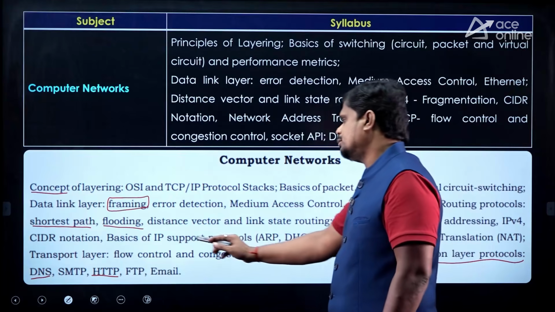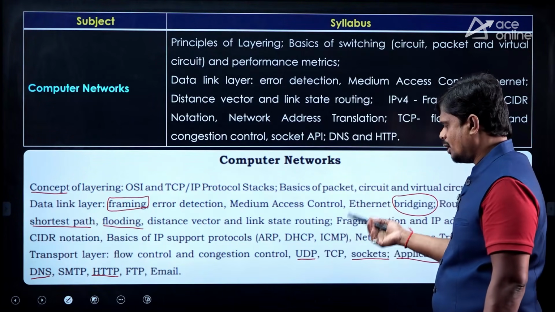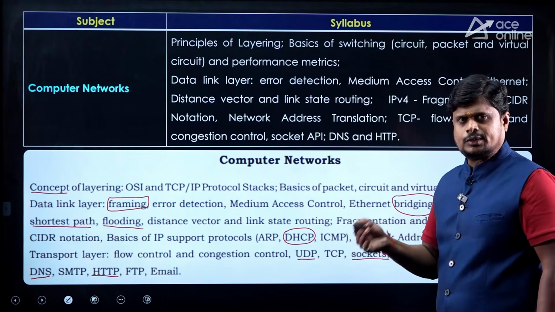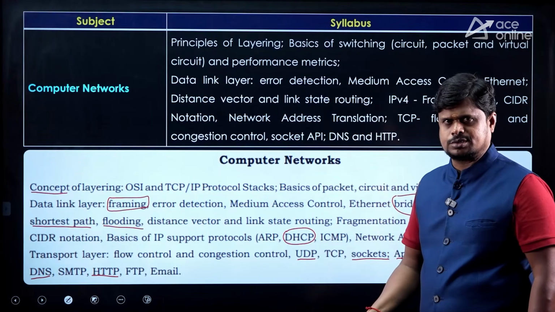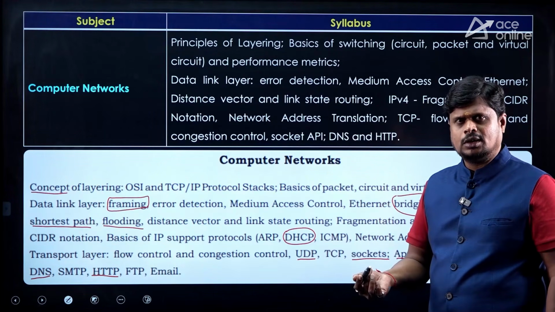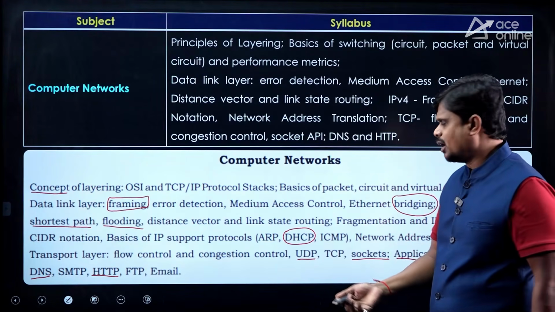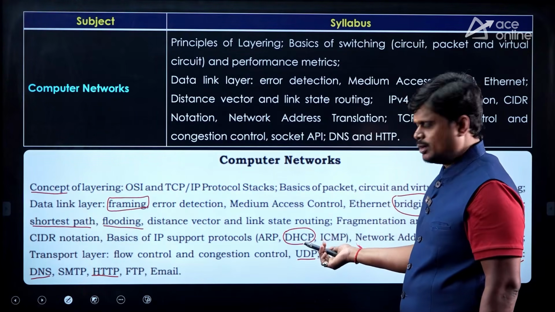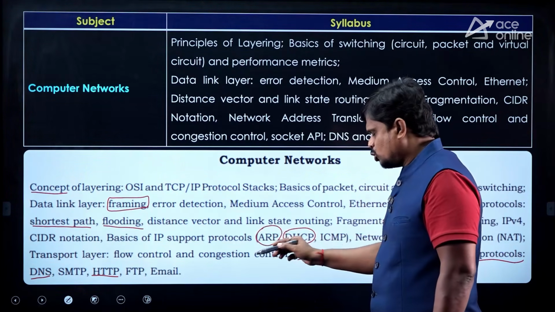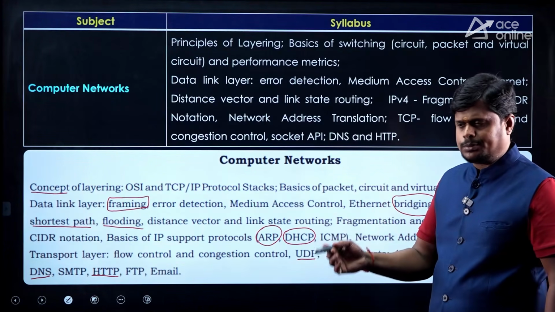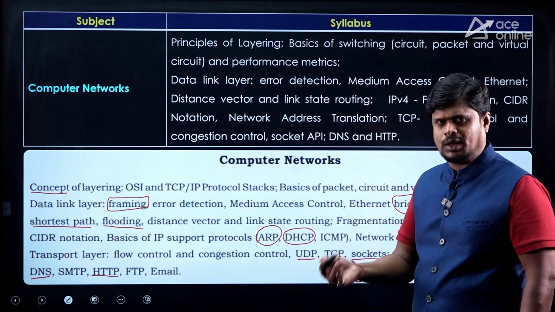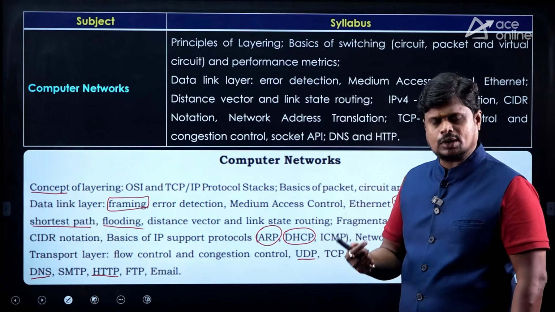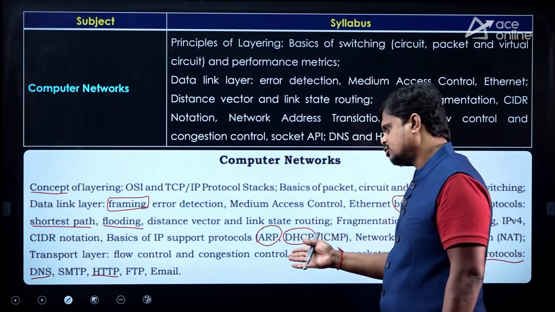But you may have a doubt that, sir, basics of IP support protocols has been removed. See, one thing, without knowing DHCP, how can you understand what a private IP address is, what a public IP address is, right? Because currently we all have dynamic IP address allocation that is done by a DHCP enabled router. So obviously we will be covering this and we should know. And ARP. If you want to transfer data from IP to IP, MAC to MAC data delivery has to happen. It means how you convert your IP address into a MAC address. So compulsory you should know, right? So that's why even ARP we will be covering.